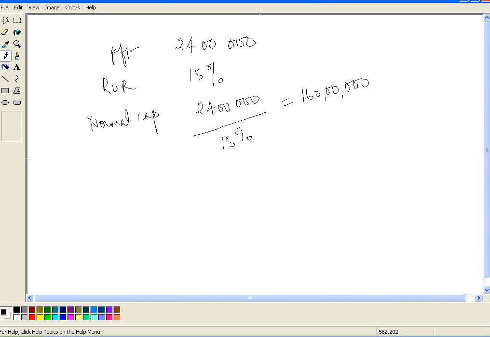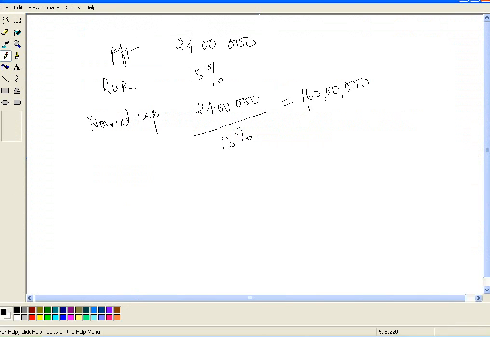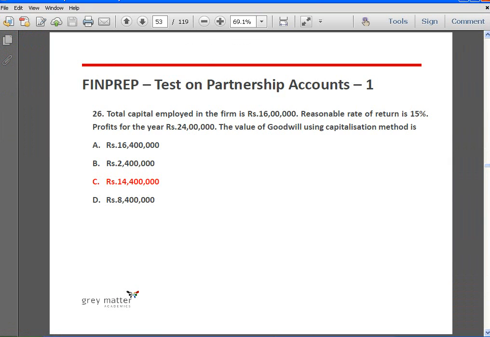Okay, 1 crore 60 lakhs. Any firm which wants to earn a return of 15%, and in a particular year has made a profit of 24 lakhs, it means that the capital that it has employed is 1 crore 60 lakhs. But the firm that we are talking about has invested only 16 lakhs, but it is able to make so much profit. And so the goodwill that this firm enjoys is 1 crore 44 lakhs. With very less capital employed, it is able to earn very high profits. Okay, so answer is C.